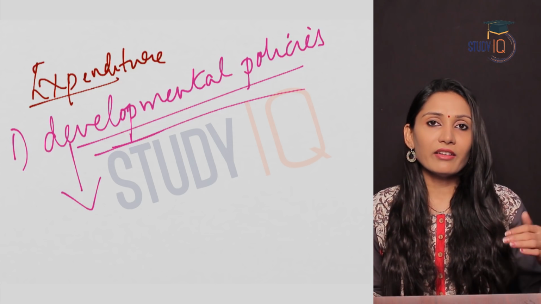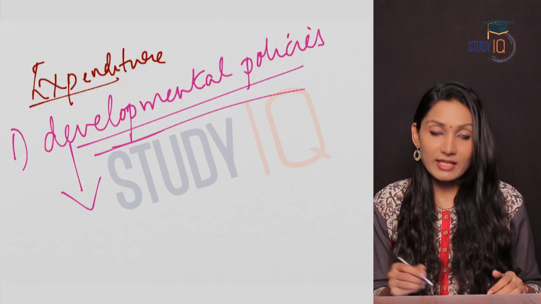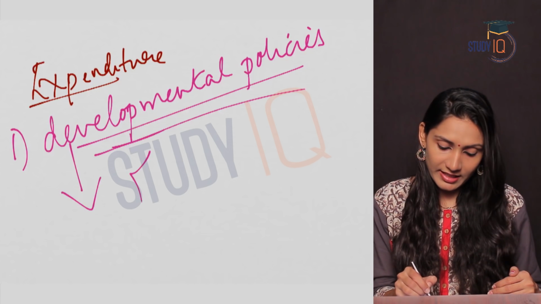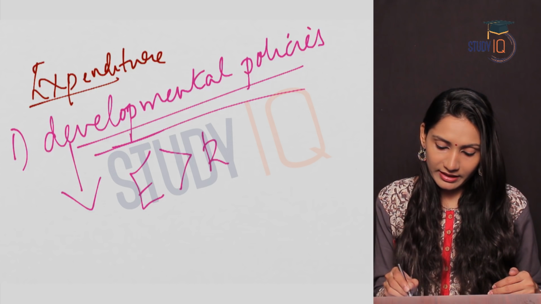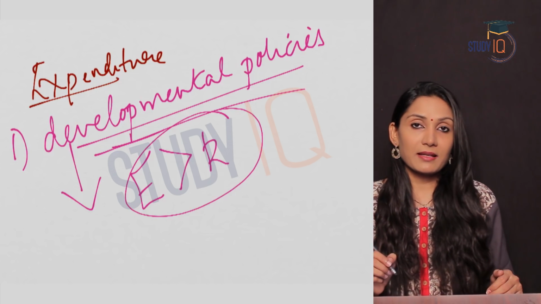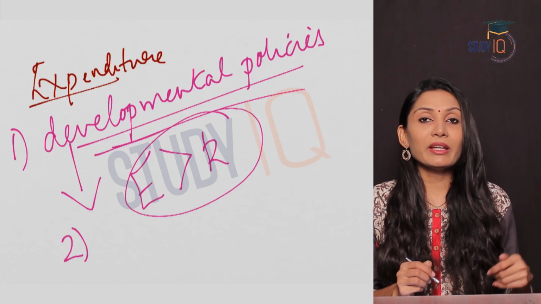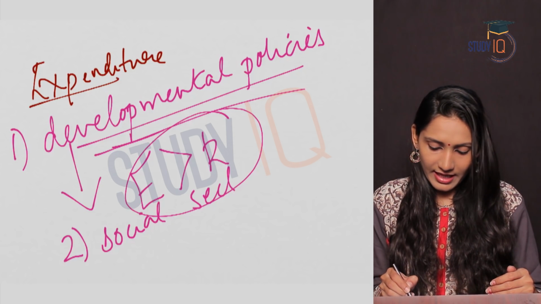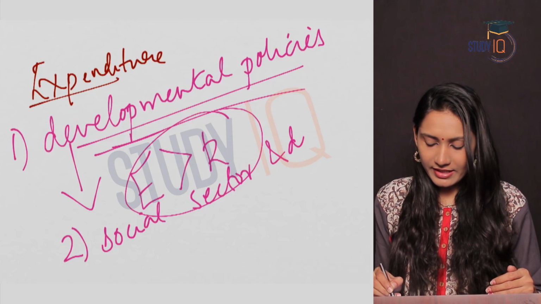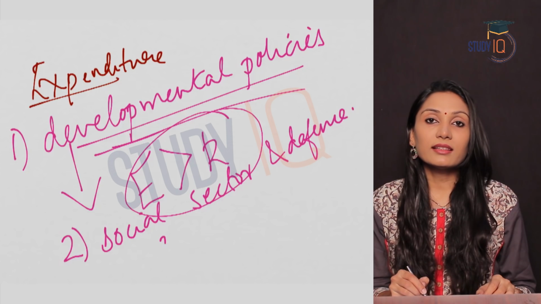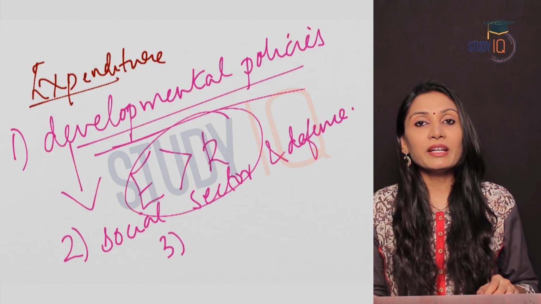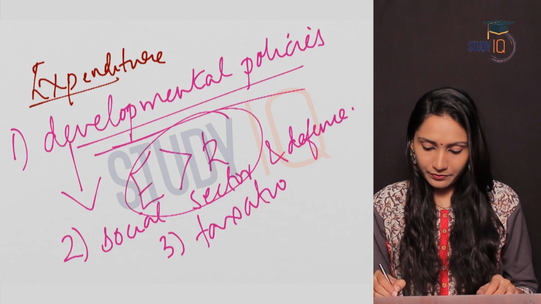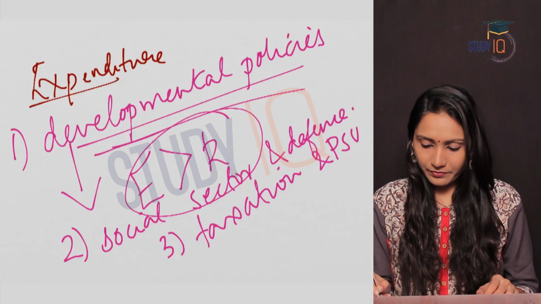But in short, the government had various developmental policies and programs during this time, and because of those policies, the expenditure was always more than the revenue of the government. Another reason was that the government had given priority to the social sector as well as defense. The third reason was that the government did not earn sufficiently from taxation and PSUs.